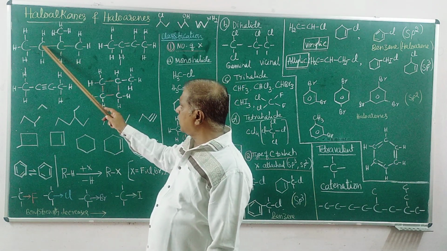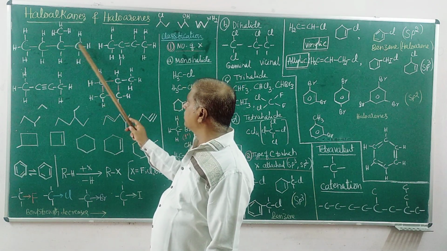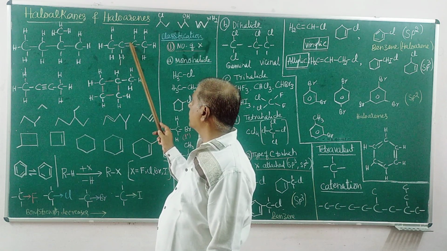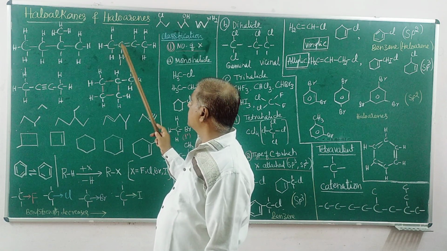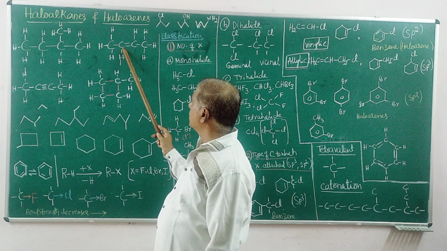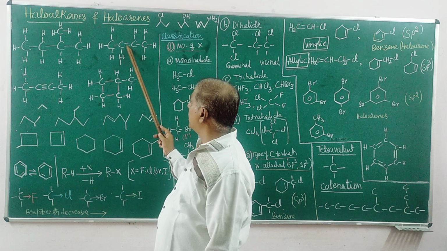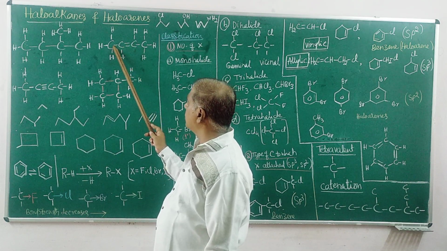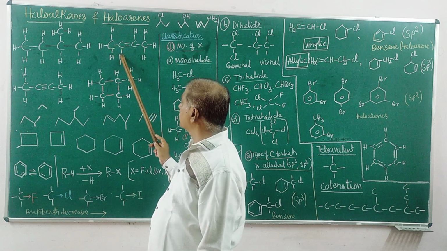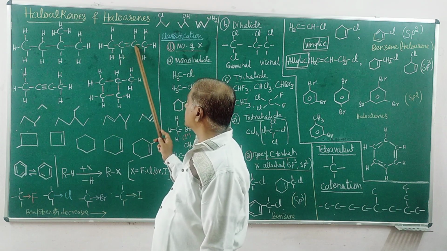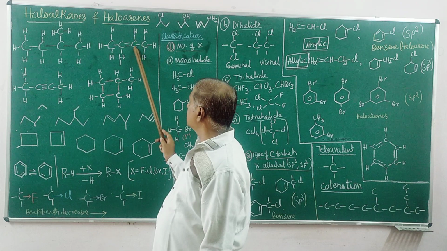All the bonds between the carbons are single bonds, but in this case there is one double bond, that is one sigma bond and one pi bond. Look at this carbon. It already has 2 chemical bonds with one carbon atom, 1 chemical bond with an adjacent carbon atom, and the remaining bond with hydrogen, 4 chemical bonds in total. So this must be CH.